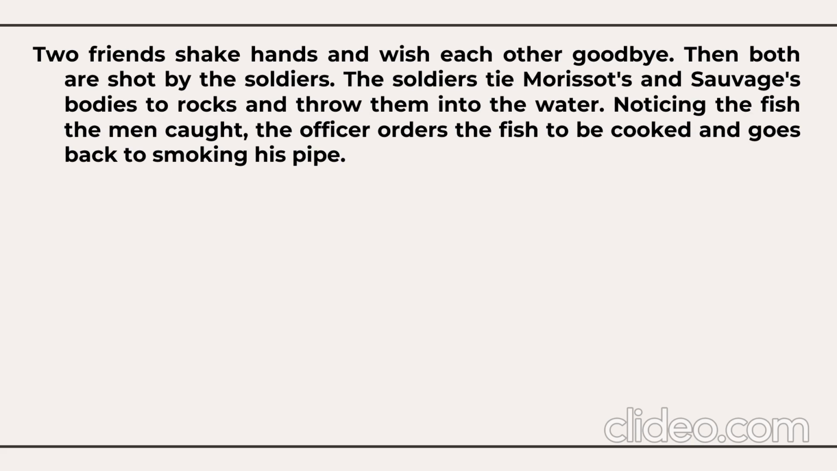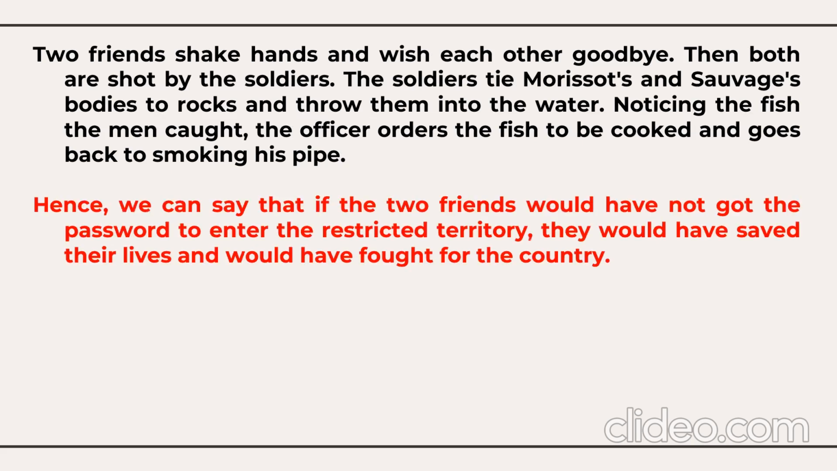The officer orders the fish to be cooked and goes back to smoking his pipe. So we can say that if the two friends had got the password to enter the restricted territory, they would have saved their lives and would have fought for the country.